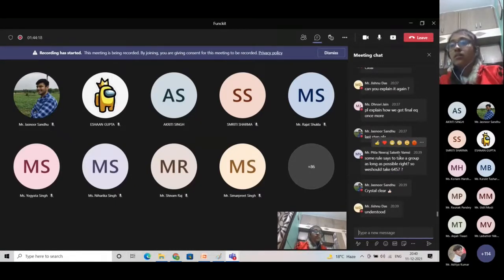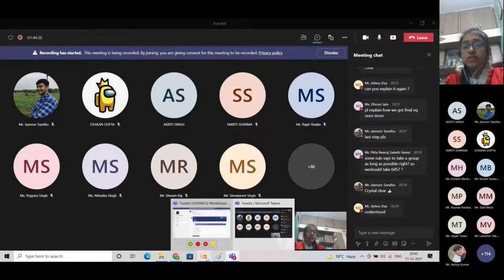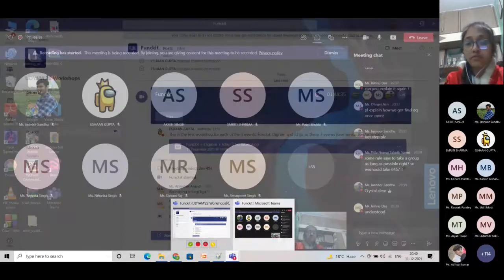Neeraj, Saket, I'm not getting your doubt. You are saying that some rule says to take a group as long as possible. That is why we are taking 6, 4, 5, 7. Yes, 6, 4, 5, 7 is the maximum number of ones that we can club together. Fine.